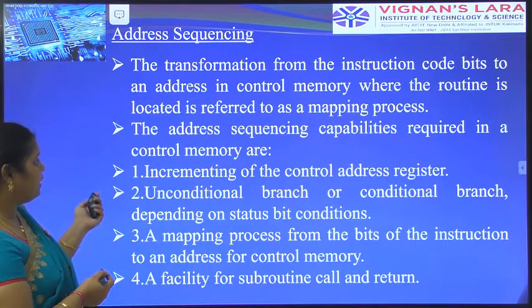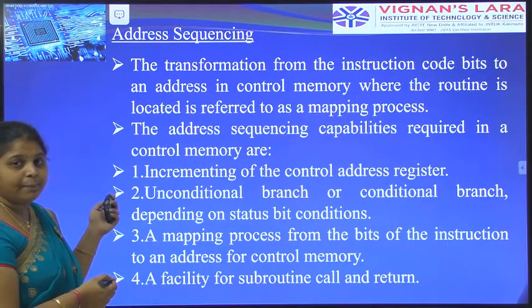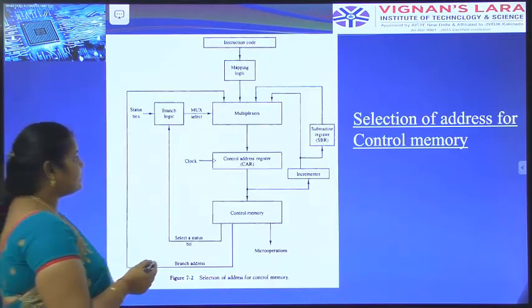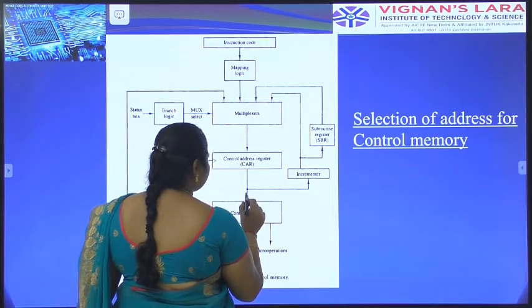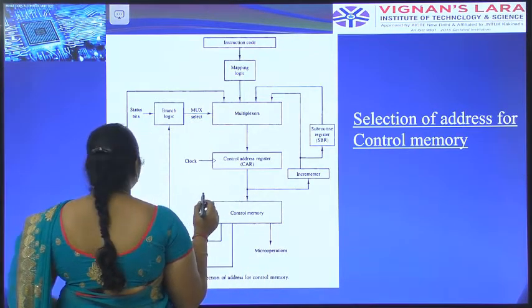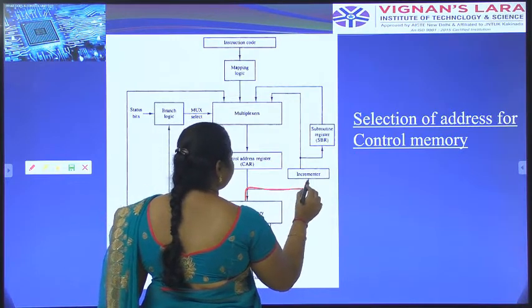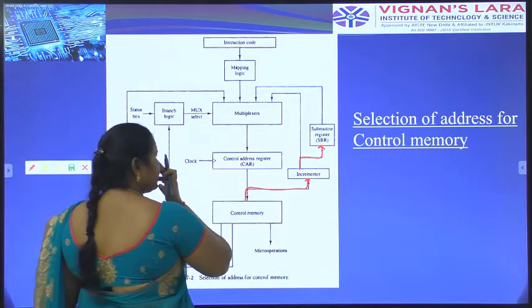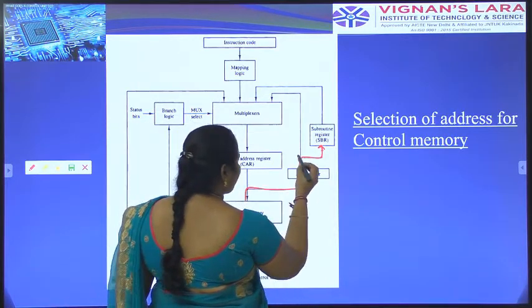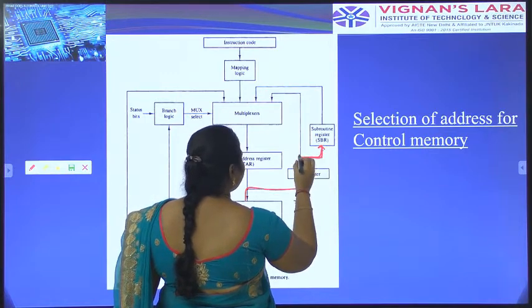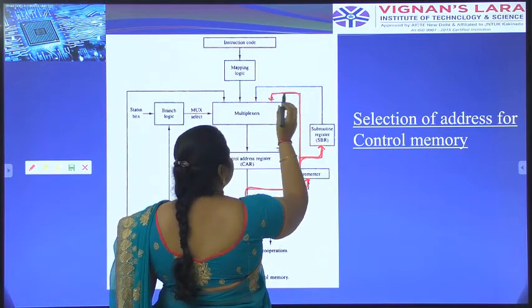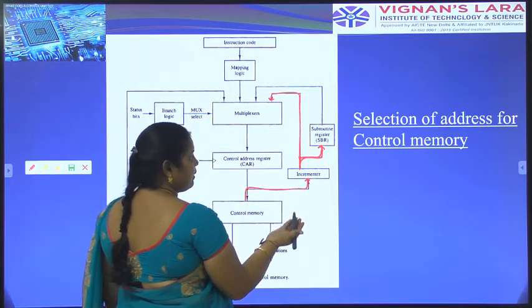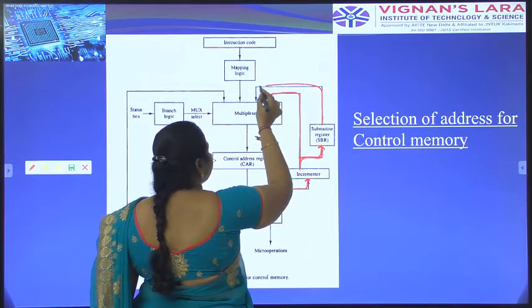Here, a routine refers to the mapping process. For the mapping process, we refer to the subroutine function. The information is transferred from the control memory to the increment, and then transferred to the subroutine register, denoted SBR. The increment operator provides the information to the subroutine register and also to the multiplexer. The final statement comes from the control memory to the increment and then is transferred to the multiplexer.